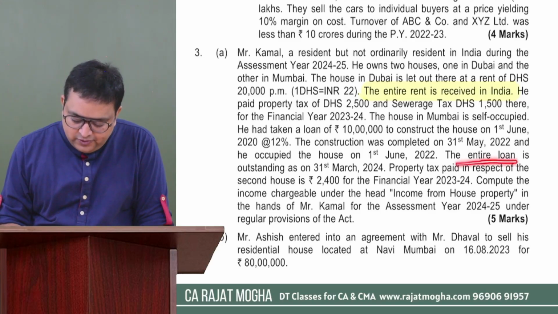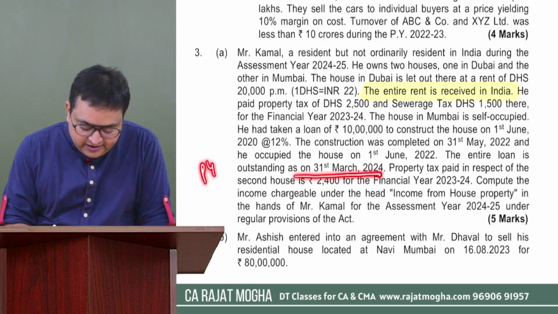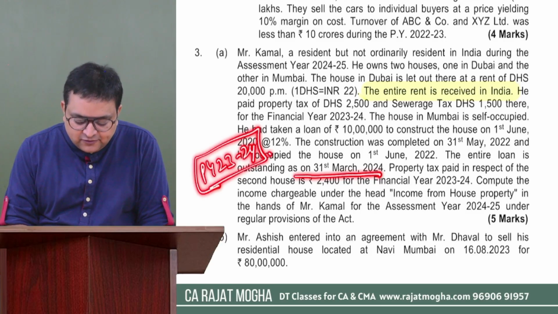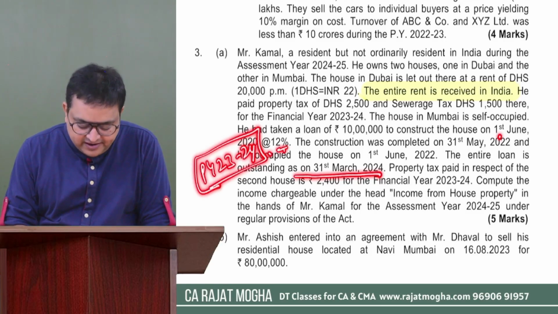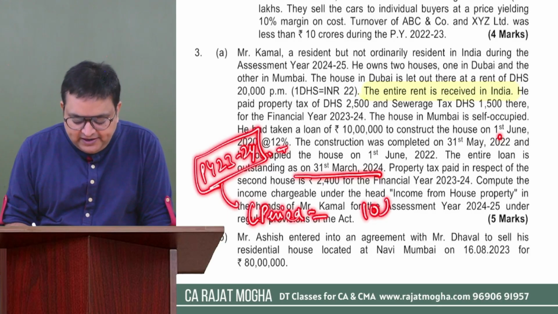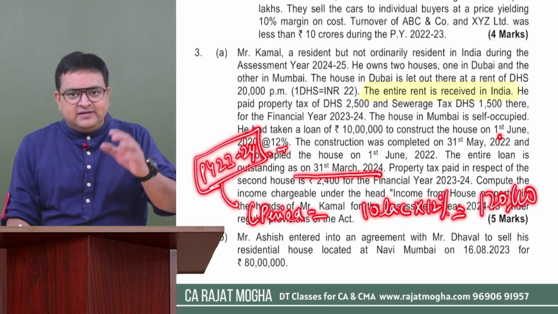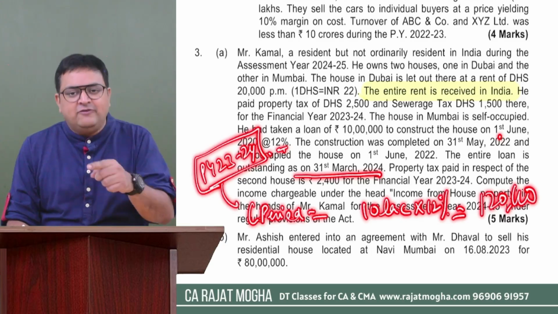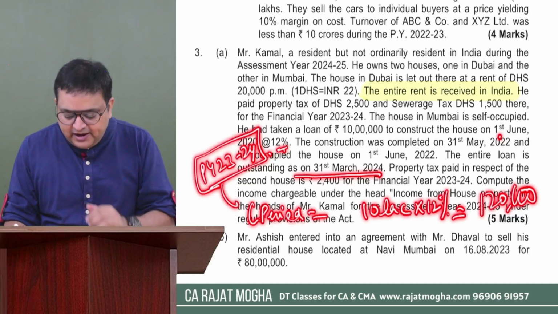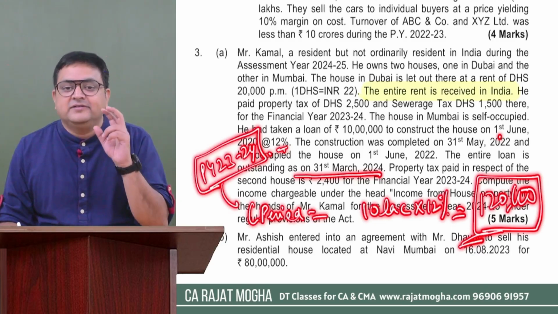The entire loan is outstanding as on 31st March 2024. See, in our year, still the entire loan is outstanding. So it means that the loan is for 10 lakh and the rate is 12%, right? So current period interest, how much would it be? It would be 10 lakh into 12%. This is simple, 1,20,000. This interest relates to the current year, and you have to calculate the pre-construction period interest also, divide it by 5, and please add this in this particular interest. This is the total deduction under section 24B.